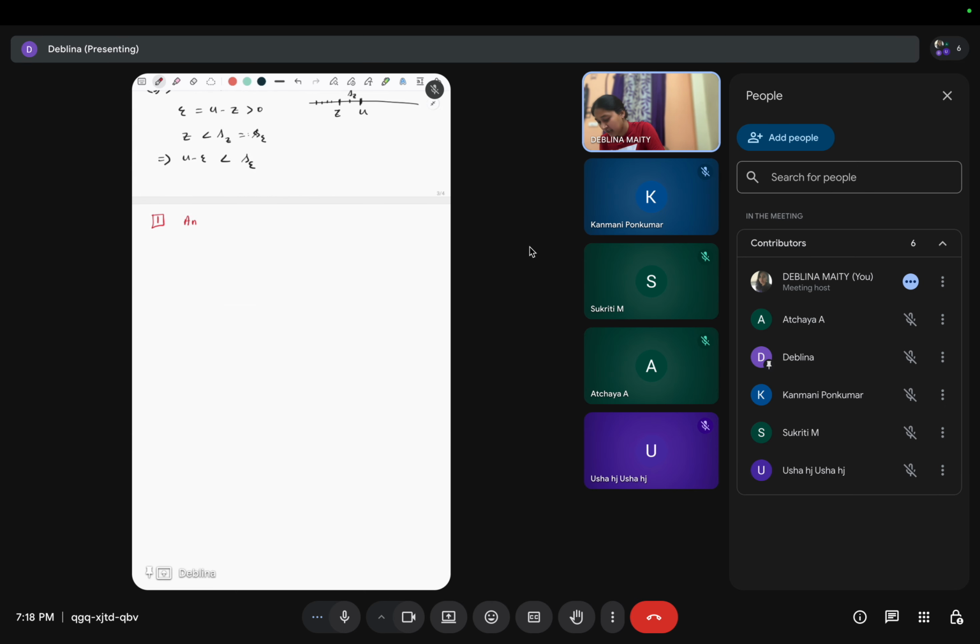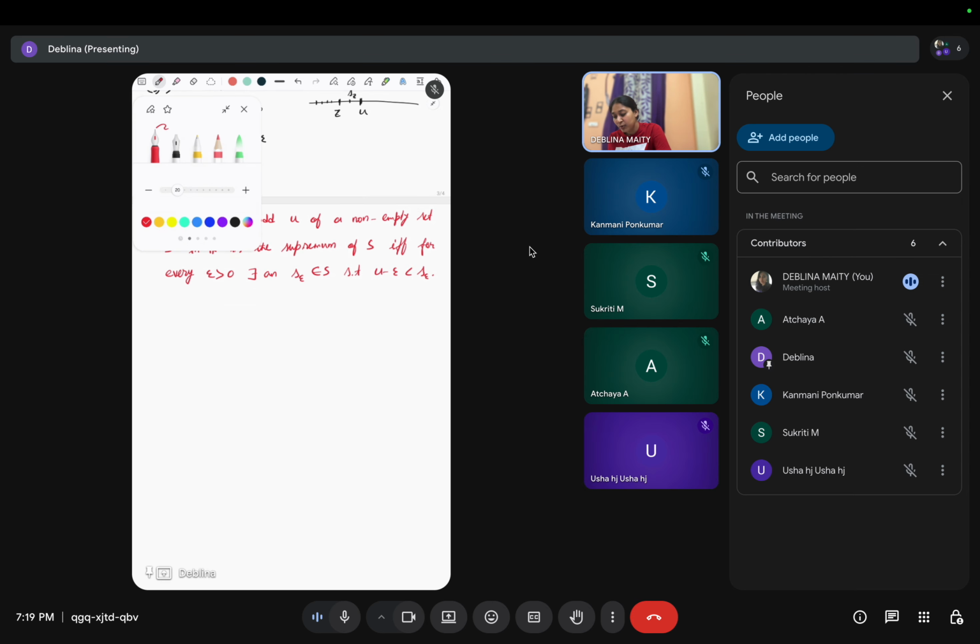An upper bound u of a non-empty set S. So it says what?